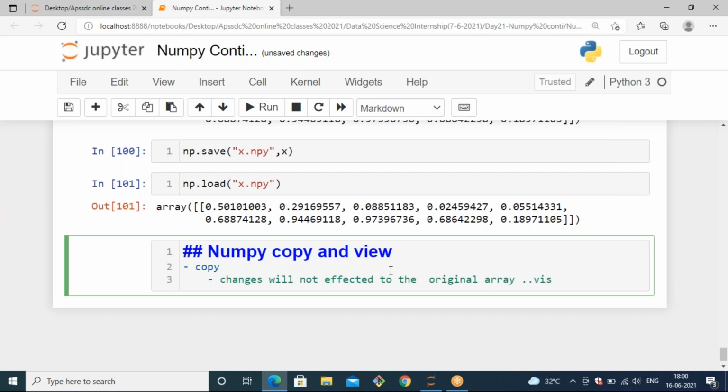That means if you change the main array, the copied array is also not going to be affected.